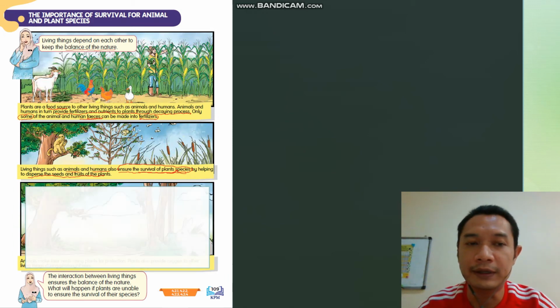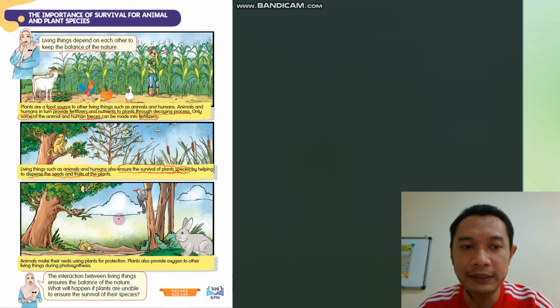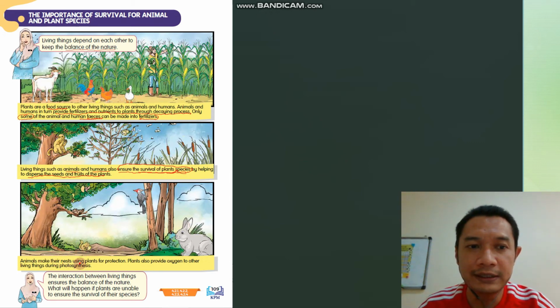Then the last one, animals make their nests using plants for protection. Animals also need plants for what? To make their nest, for protection. And then the plant also provides oxygen to other living things during photosynthesis.